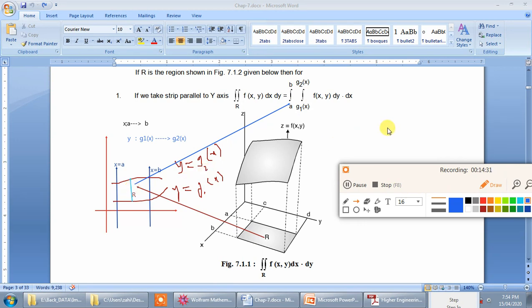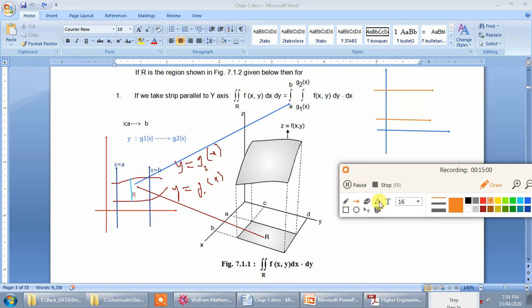Now suppose that you have a different case. Let us have a second case, where you have the x-axis and the y-axis, and suppose that there are two more lines, y is equal to a and y is equal to b.